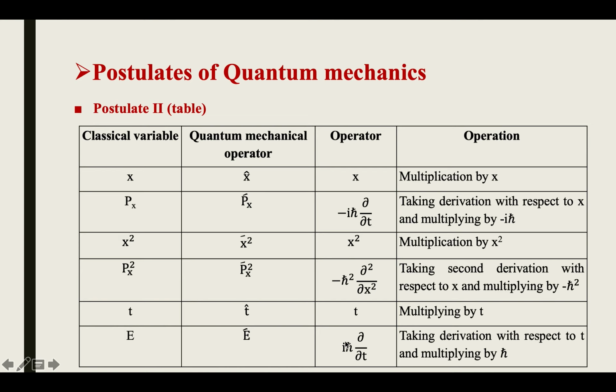So the operator is i h cross del by del t, taking the derivative with respect to t and multiplying by i h cross. Here everywhere there is only a single derivative, that is, a single differential equation, because we consider only a one dimensional system.